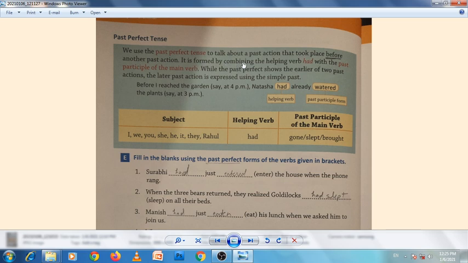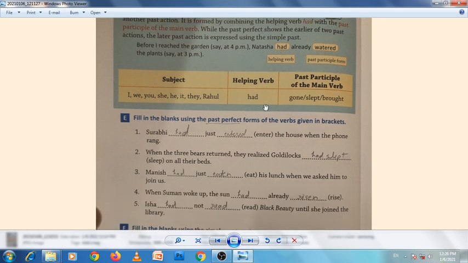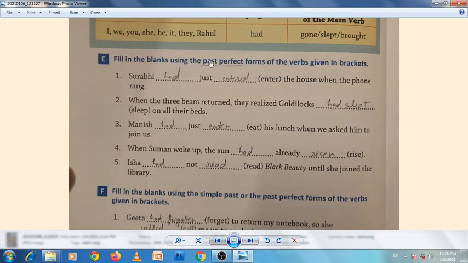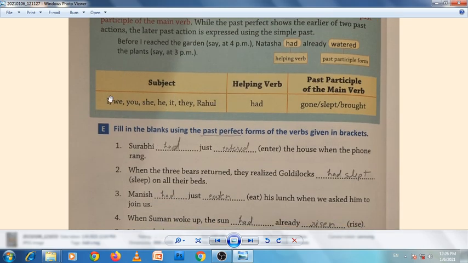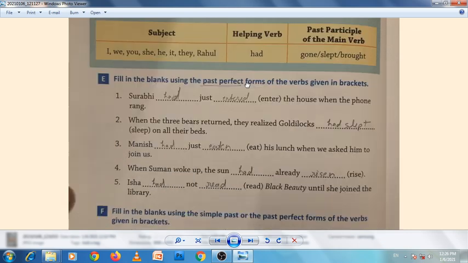It is formed by combining the helping verb had with the past participle of the main verb, while the past perfect shows the earlier of the two past actions. The later past action is expressed using the simple past. So we have to keep this in our mind. Here it is given, subject I, we, you, we use had with all the subjects and use the past participle of the main verb, or simply we can say the third form of the verb. Go, went, gone; sleep, slept, slept; bring, brought, brought.